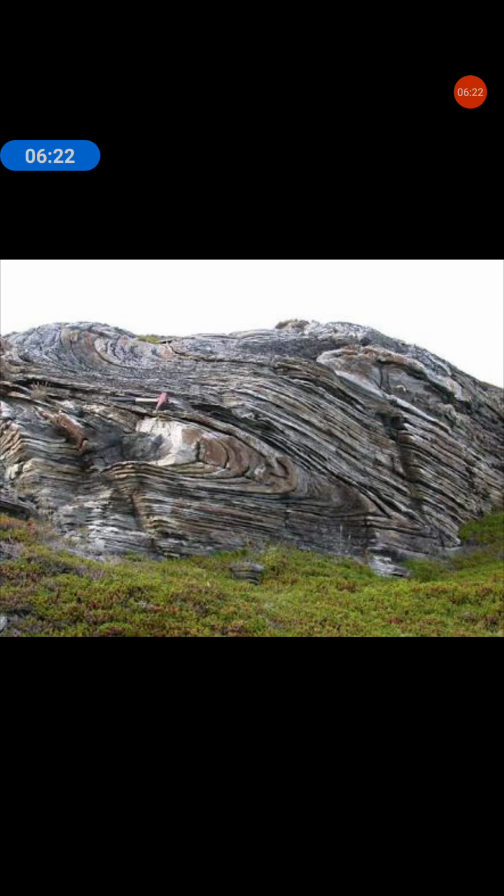In sedimentary rock, we call this stratification. Okay, many layers are there, stratification.